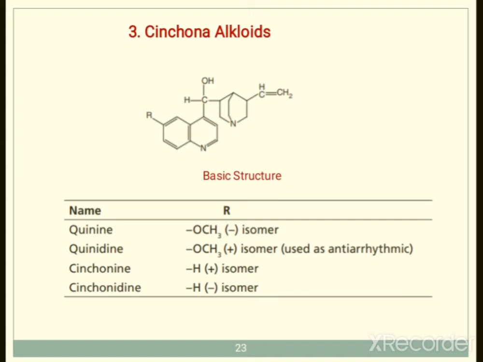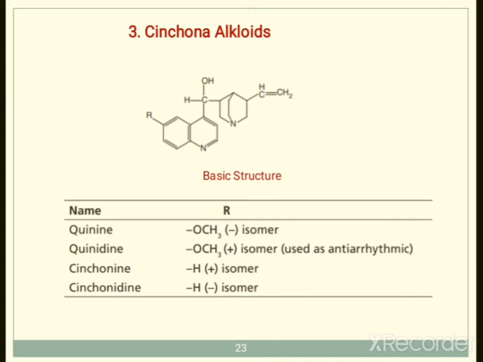The next ones are cinchonine and cinchonidine. The difference between these is again only the isomer. At the R position there is hydrogen. If it is the plus isomer, it is cinchonine, and if it is the minus isomer, it is cinchonidine.